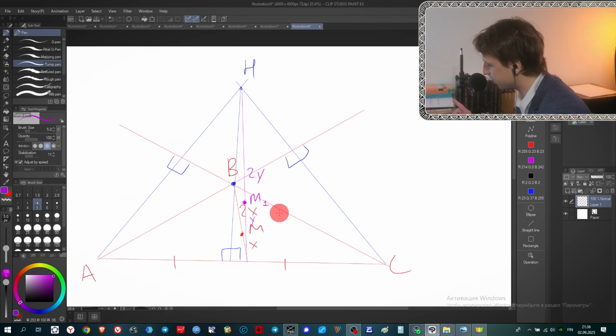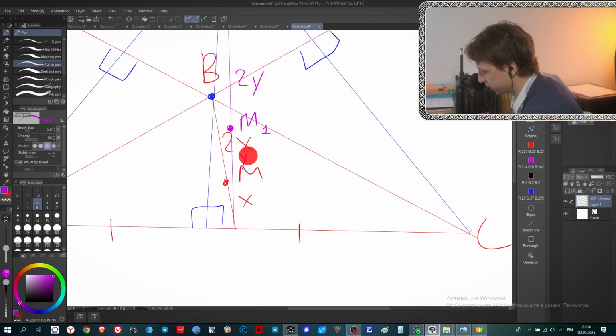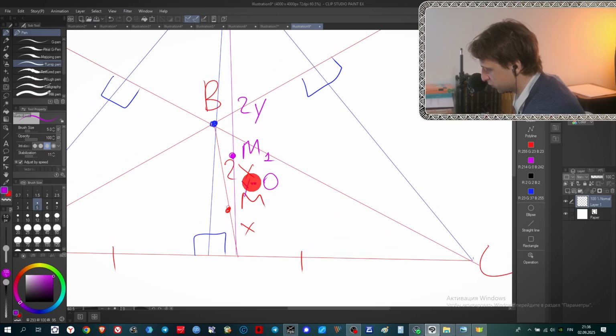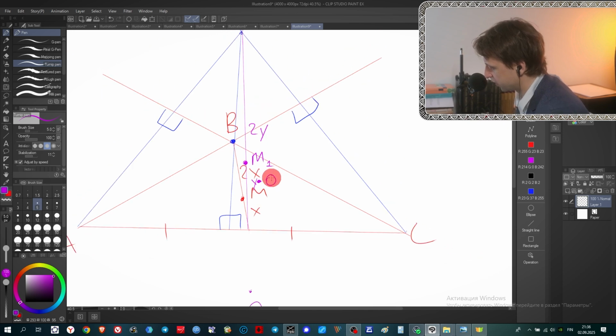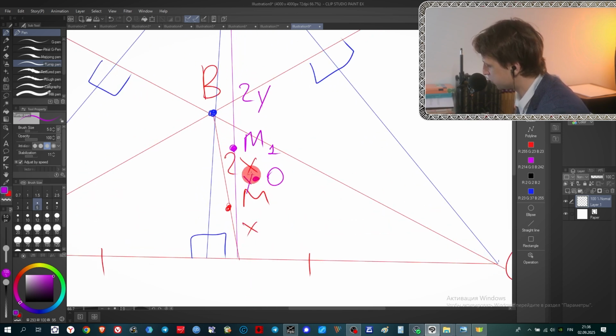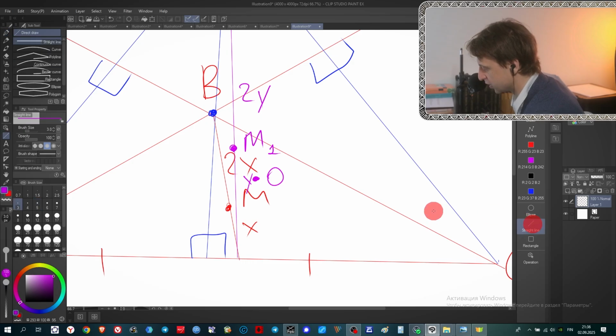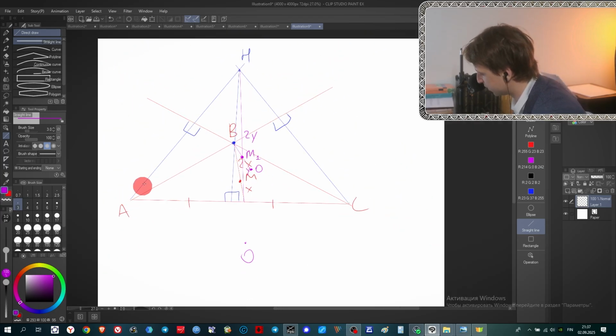And finally, the center of the circumscribed circle of the big triangle, AHC. How to mark this point? Well, it's obviously again above this midpoint, and it's on a distance that we can calculate. But once again, let's just mark this point O here. It's the center of the circumscribed circle of the big triangle. And don't look at the picture; it may look a little bit messy at the moment. We will simplify it. So we know for sure that these 3 points B, M1, and O belong to the same line because it is Euler's line for the acute angle triangle AHC.